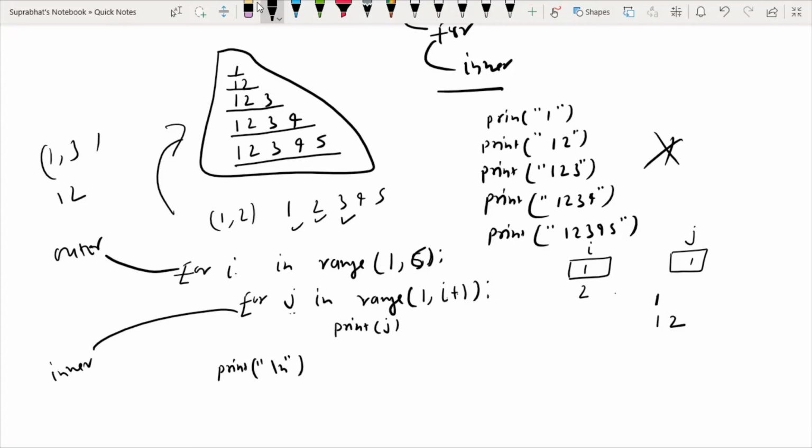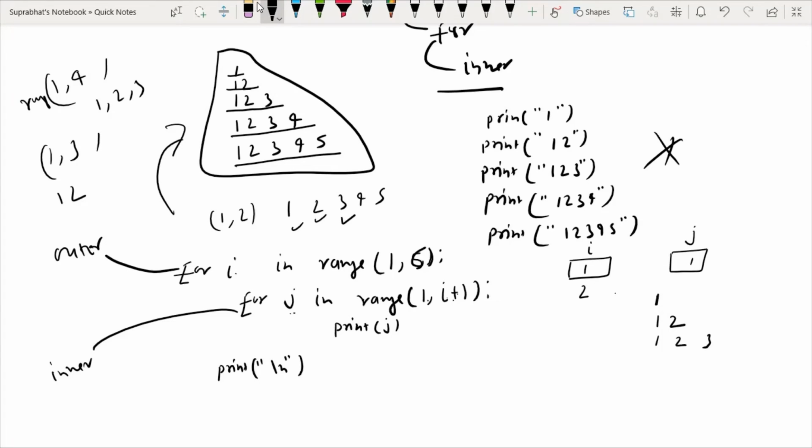Now j equal to range 1 to i plus 1. That is, i becomes 3, then 3 plus 1 is 4, so 1 to 4 in the range function: 1 2 3. So now it will display 1, then 2, then 3.